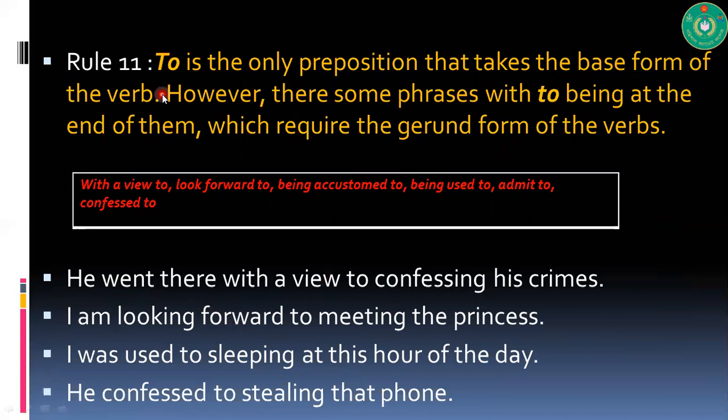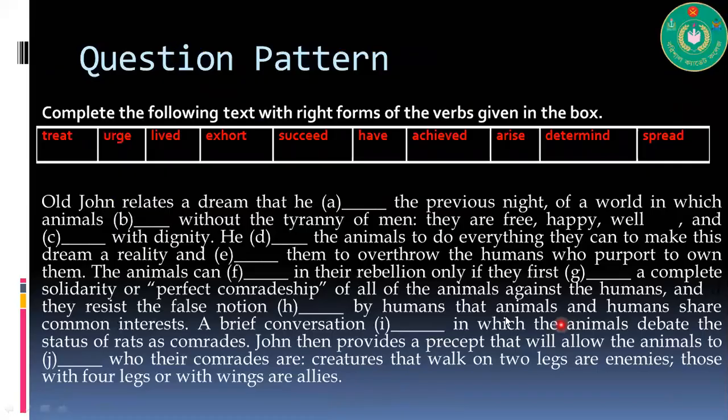However, some phrases with to at the end of them require the gerund form of the verb. After to, there is always the base form of the verb, but these are the exceptions. After that, you have to use the gerund form: with a view to, look forward to, being accustomed to, being used to, admit to, confess to. He went there with a view to confessing his crimes. You see, after to, you have ing. I'm looking forward to meeting the princess. Whatever the situation, after these phrases, you must use ing with the verb.